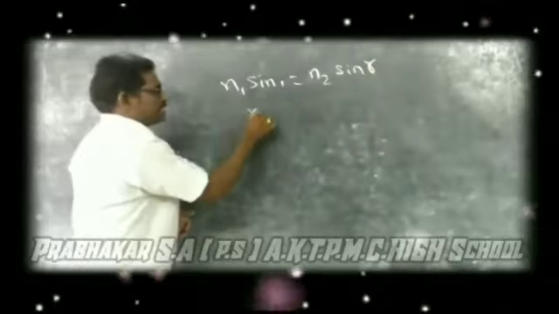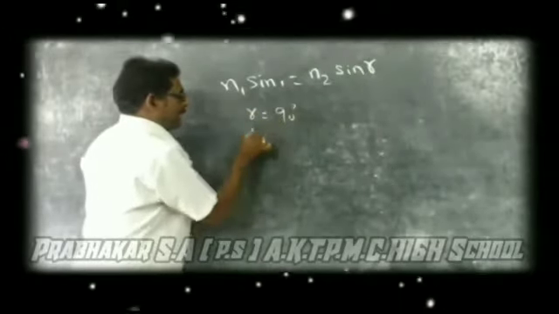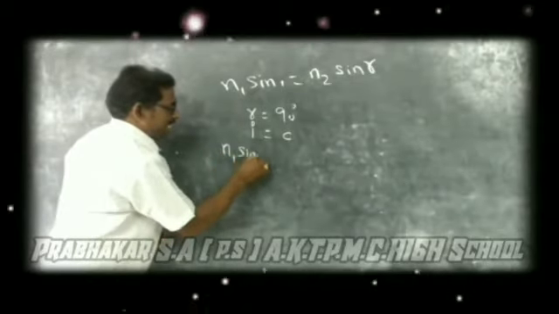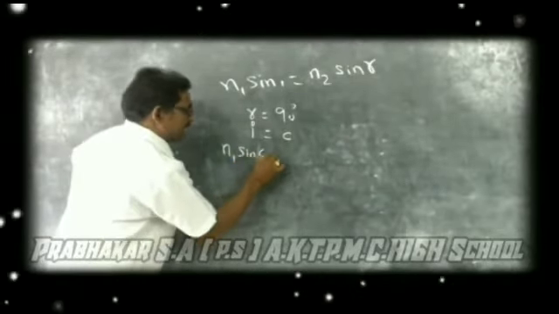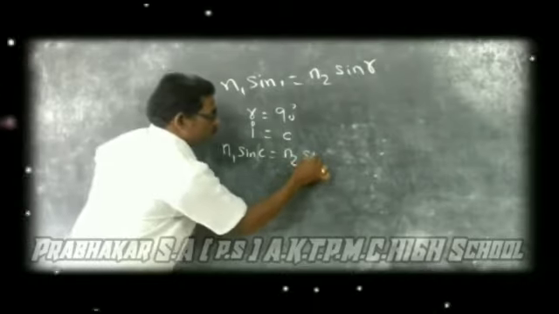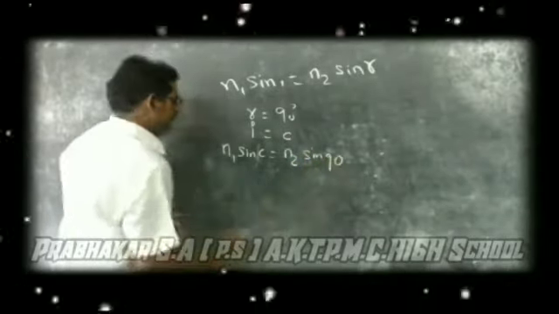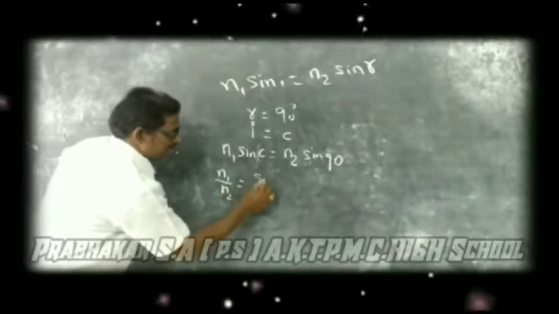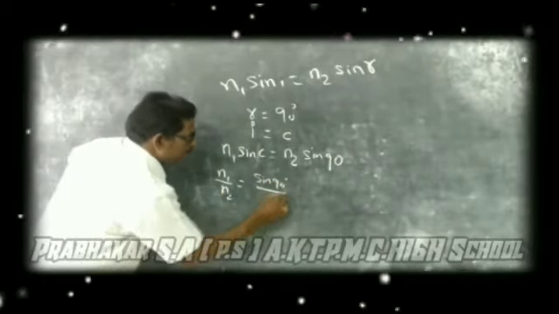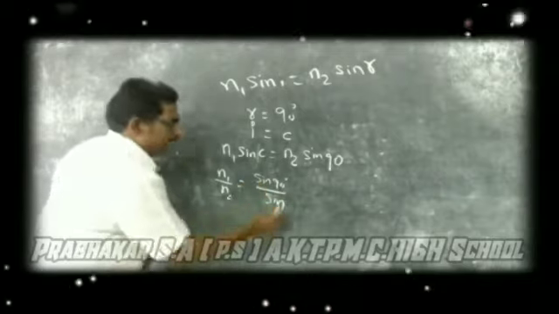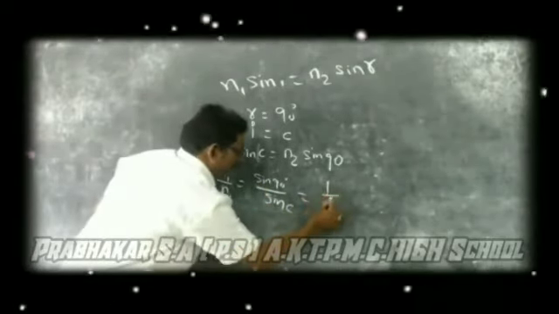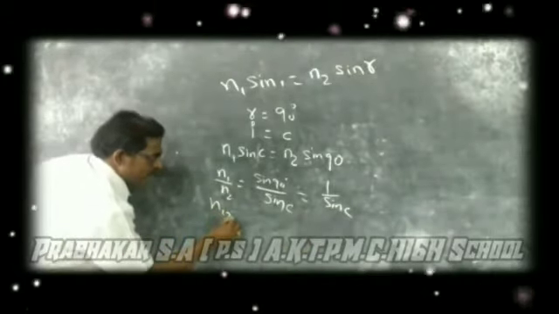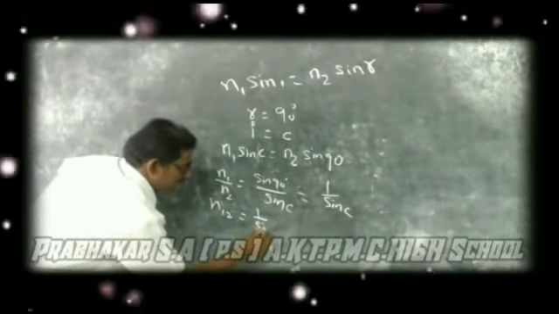Here if r is equal to 90, i is equal to C. So n1 sin C is equal to n2 into sin 90. Here n1 by n2 is equal to sin 90 by sin C. Sin 90 equals 1, hence it is 1 by sin C. n1 by n2, that is n12, is equal to 1 by sin C.